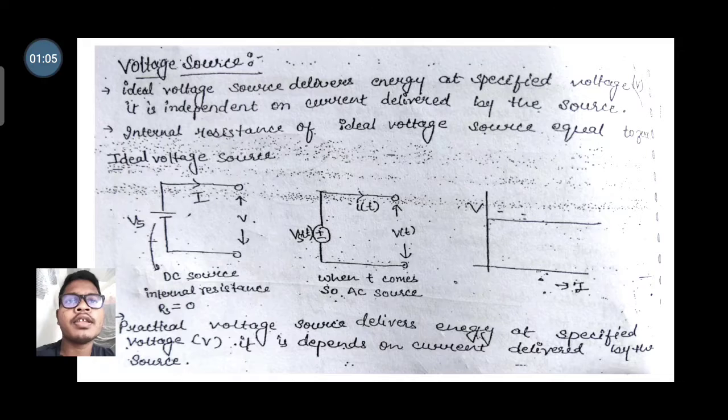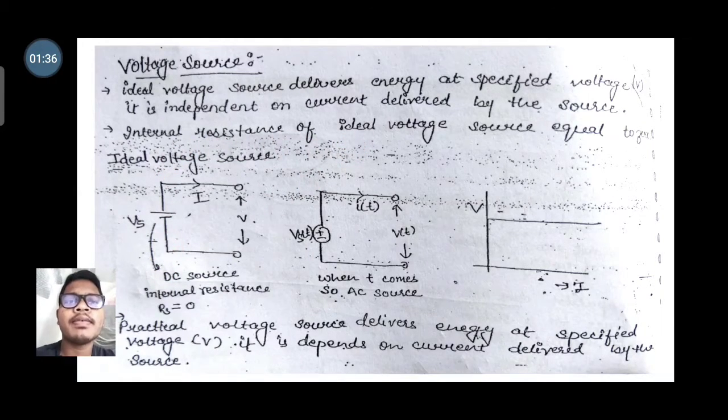So see here the theory of the voltage sources. The ideal voltage source delivers energy at a specific voltage. That means if a voltage source is connected with a closed circuit, then it will deliver current from positive potential to negative potential, independent of the current delivered by the source. For an ideal voltage source the internal resistance will be 0.